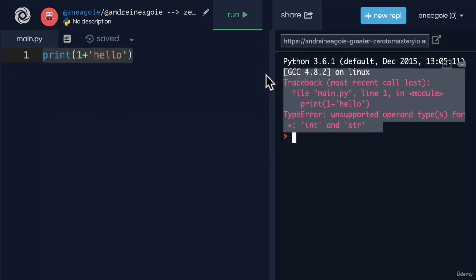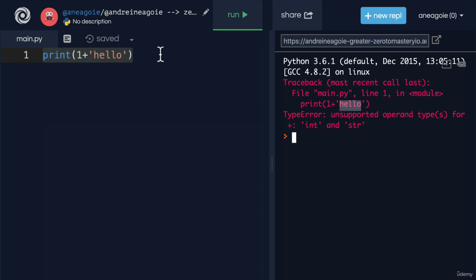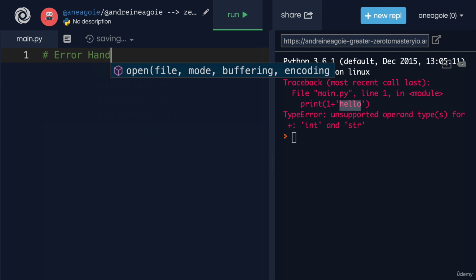This is bad because right now we're just playing. But if we're Google and people depend on us to maybe check their email, to watch YouTube videos, if our programs have exceptions and they stop working and they error out, that's bad. That could cost companies millions. So how can we handle these exceptions that crash our program? Well, we need something called error handling. It's a natural part of being a programmer. And a great programmer is able to handle errors in their program.